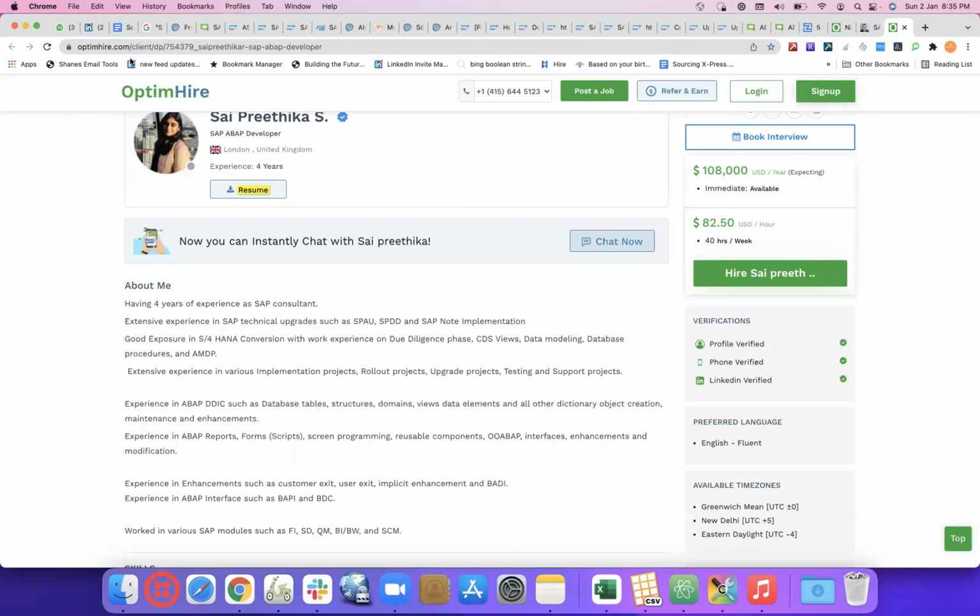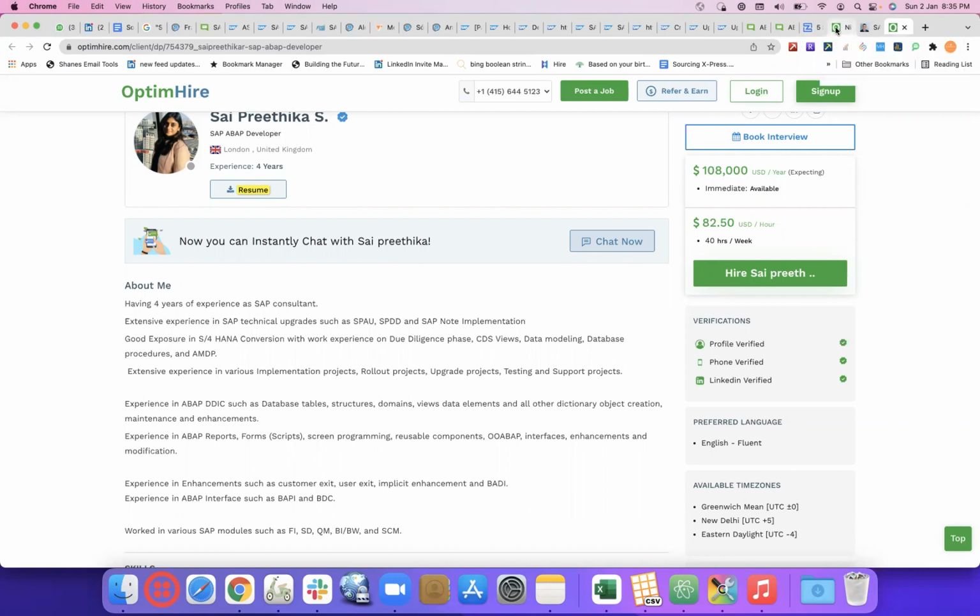So now, optimhire.com/client/TP/ some numeric number, underscore, first name plus full last name, and then underscore SAP-ABAP-developer.